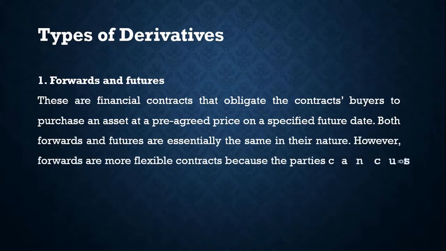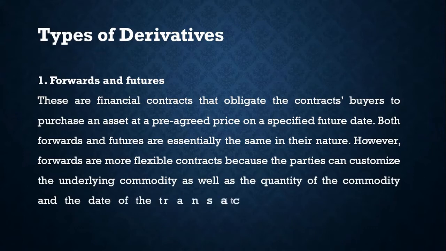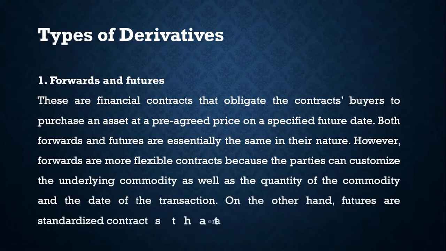However, forwards are more flexible contracts because the parties can customize the underlying commodity as well as the quantity of the commodity and the date of the transaction. On the other hand, futures are standardized contracts that are traded on the exchanges.